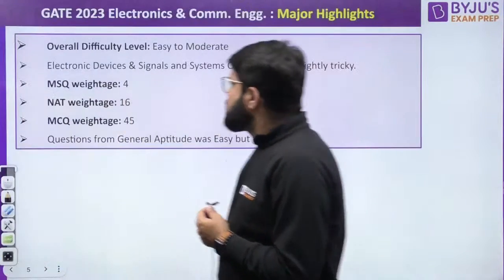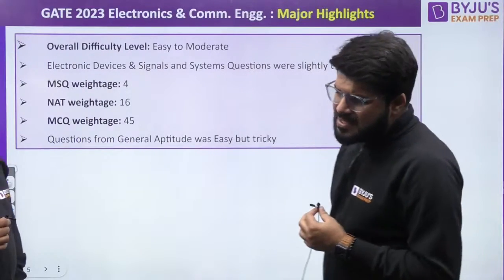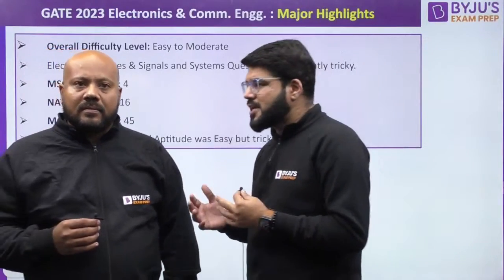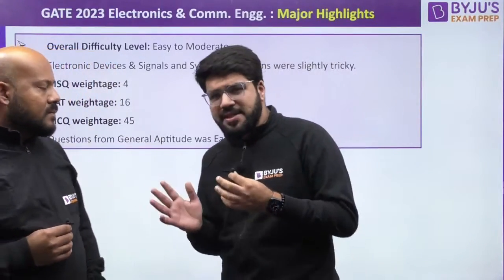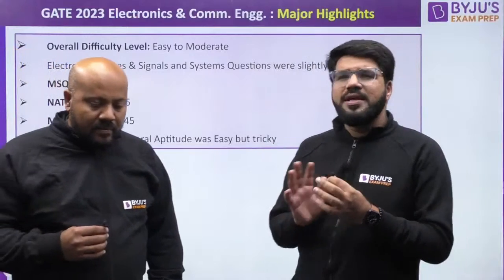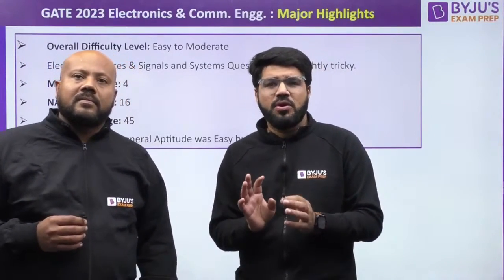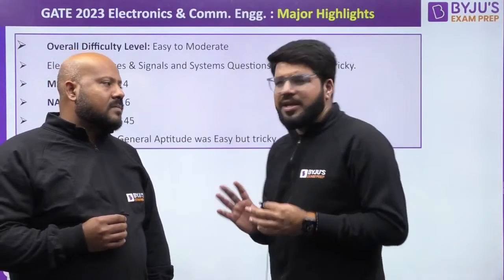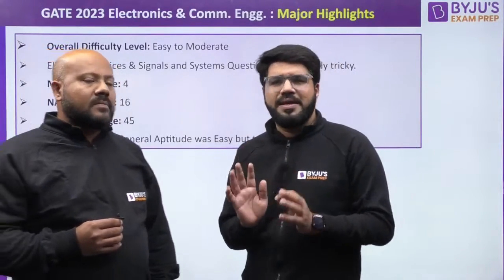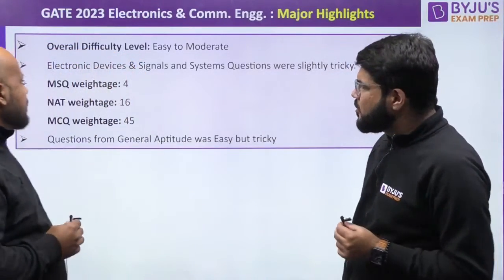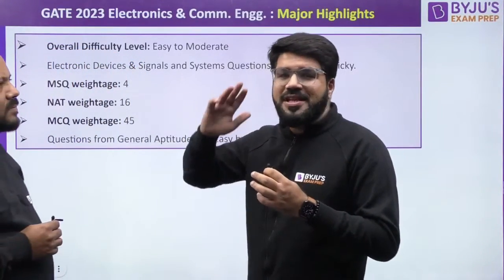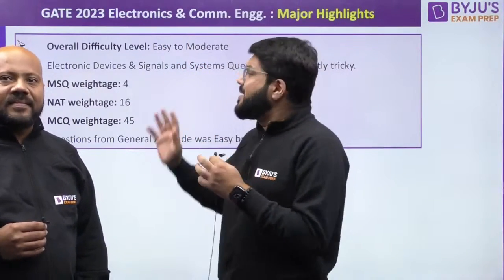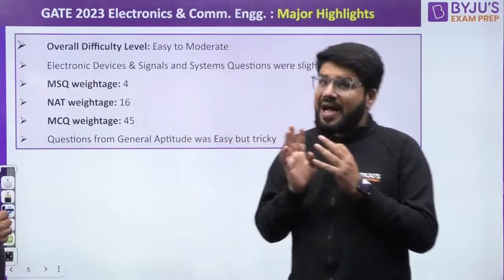Correct, sir. Looking at electronics, in the last 2-3 years the paper was a little challenging, on the tougher side, but this time it was relatively easy. I don't say very easy, relatively easier. The only good part in the electronics paper was the questions from EMT. The rest of the questions were very regular. EMT was not tough either, but it demanded some basic concepts and fundamentals where you can get stuck. MSQ in electronics went down, because last year electronics received a huge number of MSQs. There were 14 MSQs last year, but this time there are only 4 MSQs.